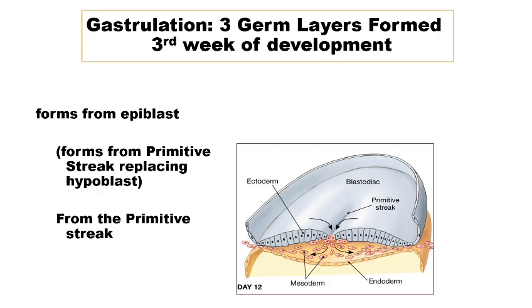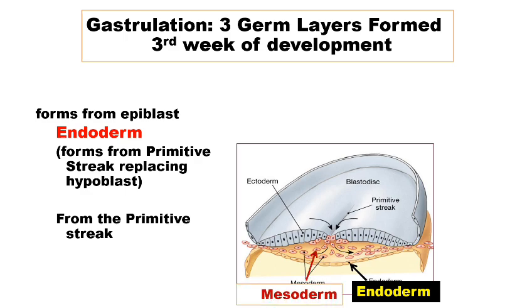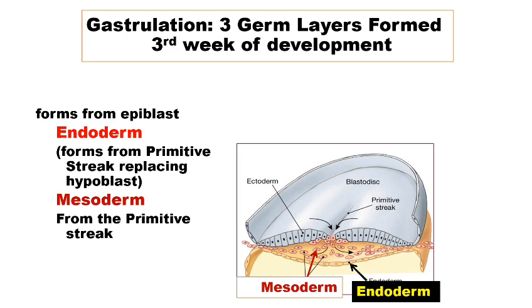Gastrulation is therefore involved in the formation of the three germ cell layers, which occurs by the third week of development. The first layer to develop is the endoderm germ cell layer, which is derived from the primitive streak, which in turn is derived from the epiblastic layer. The primitive streak cells replace the hypoblastic cells and form the endoderm germ cell layer. The next is the formation of the intraembryonic mesoderm, also derived from the primitive streak cells. The last layer, which finally develops, is the ectoderm.